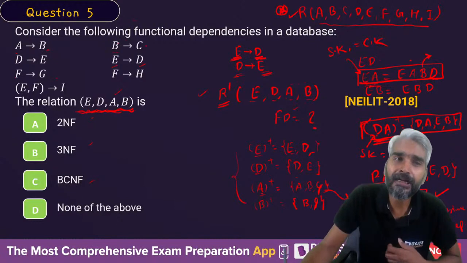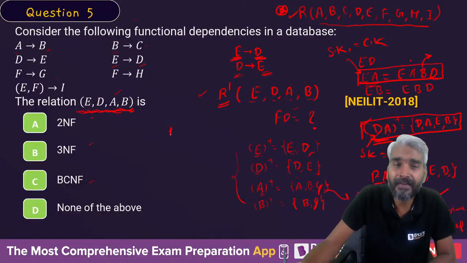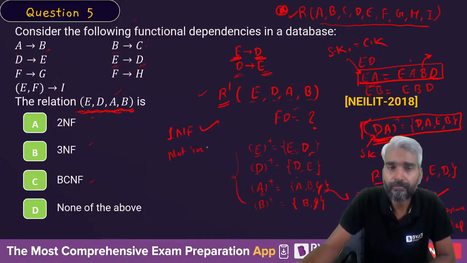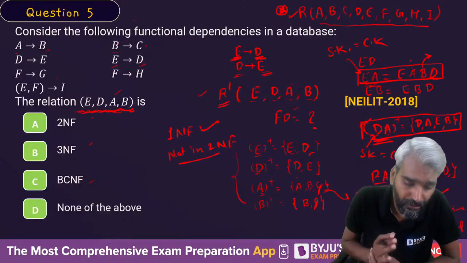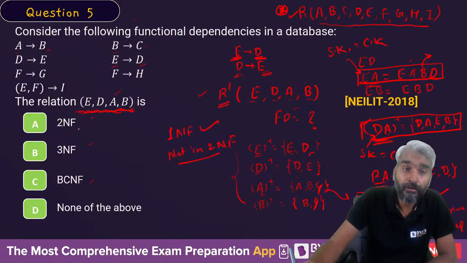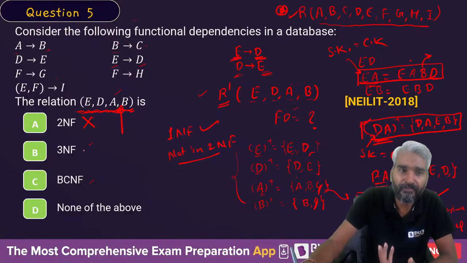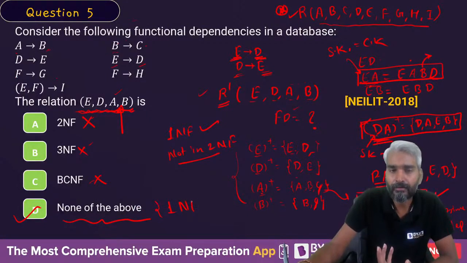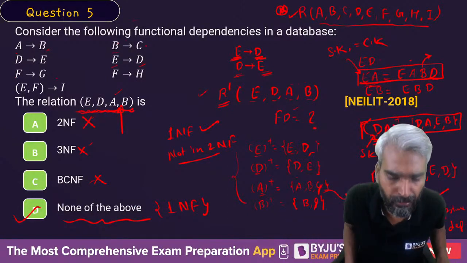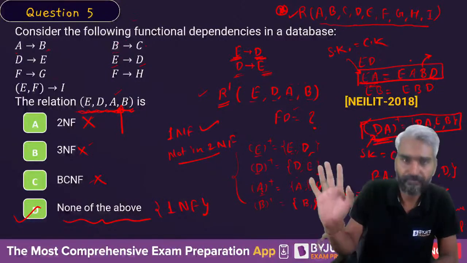Right? So if partial dependency exists in a relation, then it is in 1NF, but not in 2NF. Therefore, 2NF is the wrong answer because A implies B is an FD present in this relation. So 3NF is also wrong, BCNF is also wrong. None of the above is the correct answer, because the correct normal form of the relation will be 1NF. Good enough?